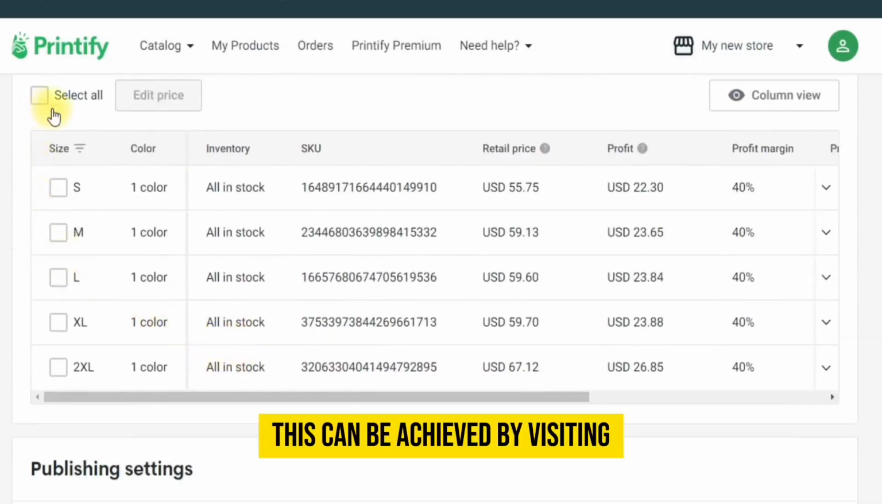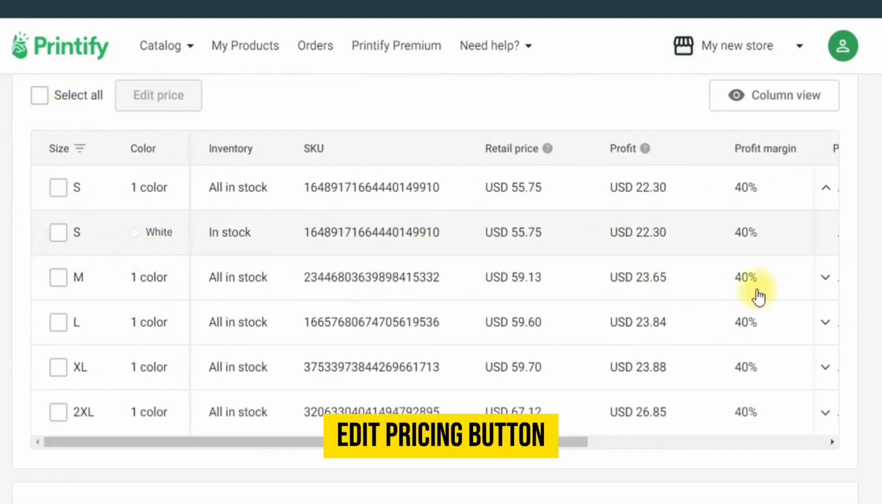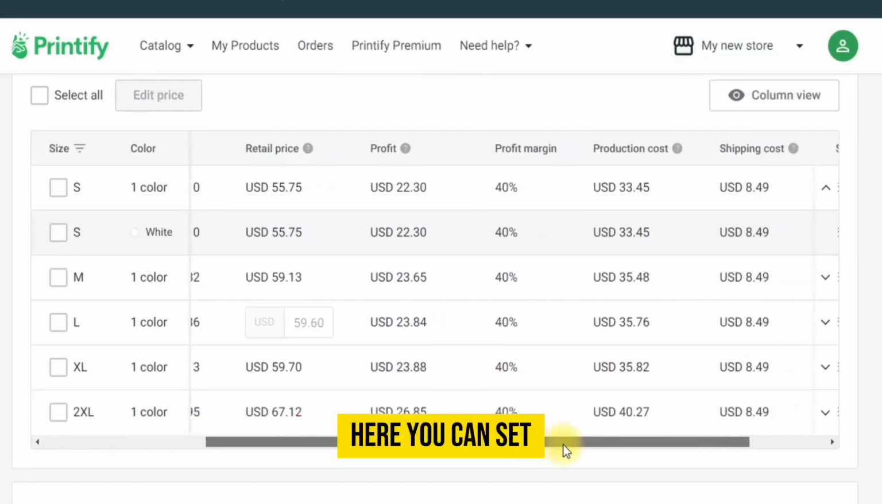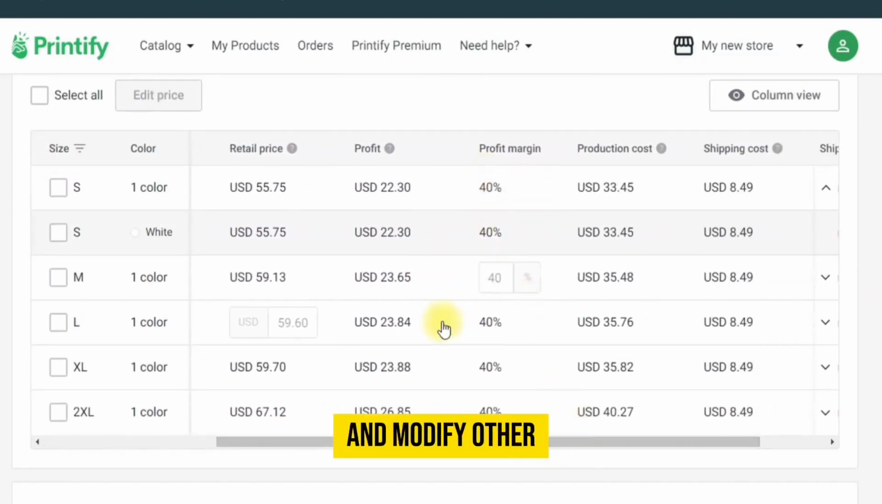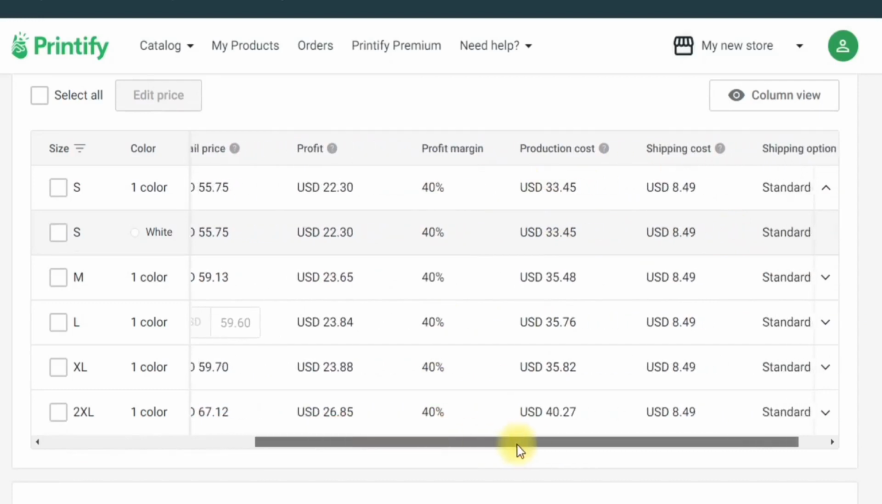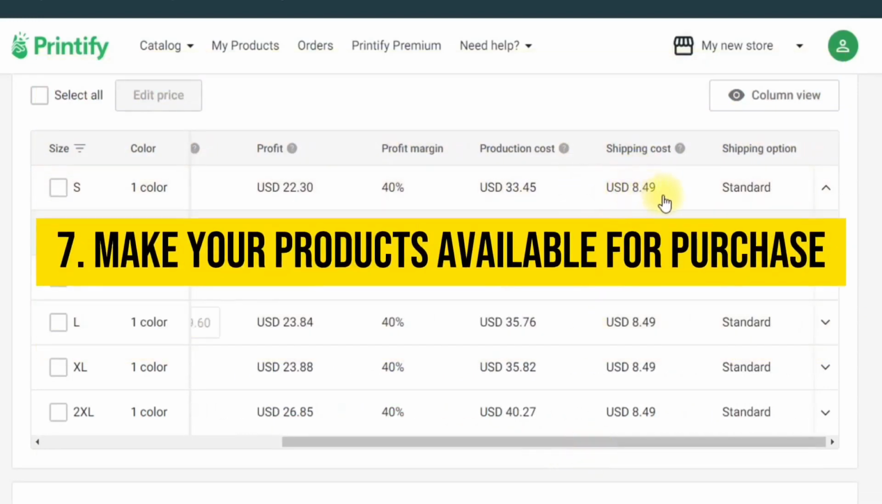The flexibility to establish your own pricing for your products is available. This can be achieved by visiting the Pricing section within your Printify account and selecting the Edit Pricing button corresponding to the product whose price you'd like to adjust. Here, you can set the base price, shipping cost, and modify other related settings. 7. Make your products available for purchase.